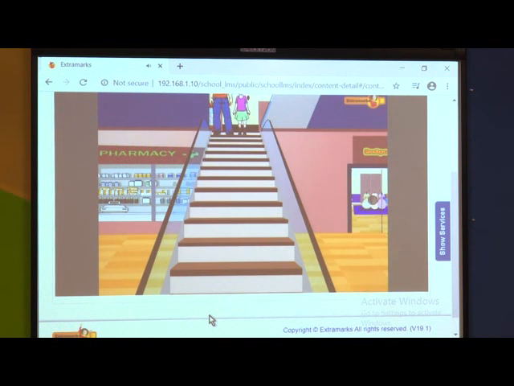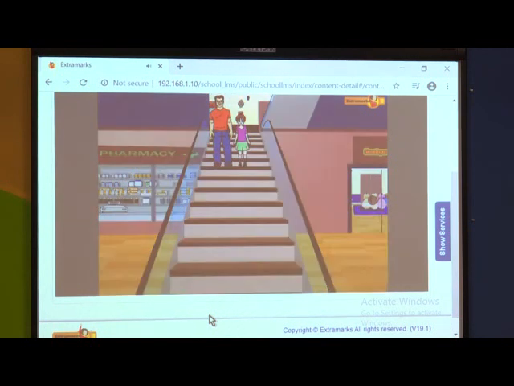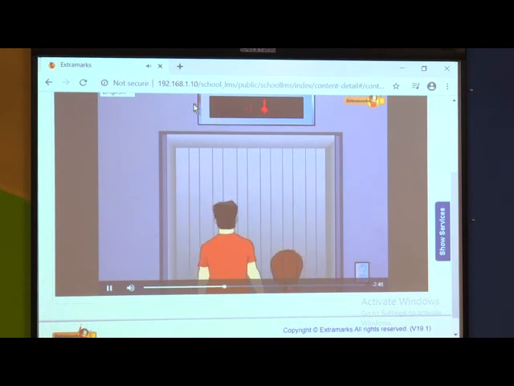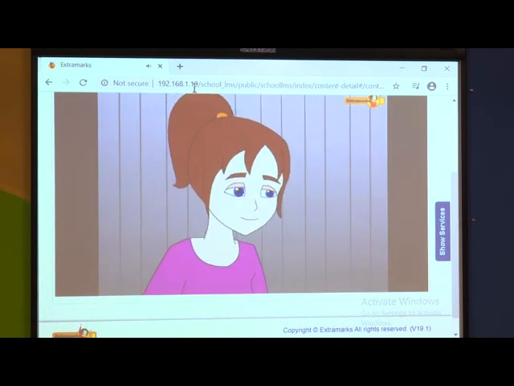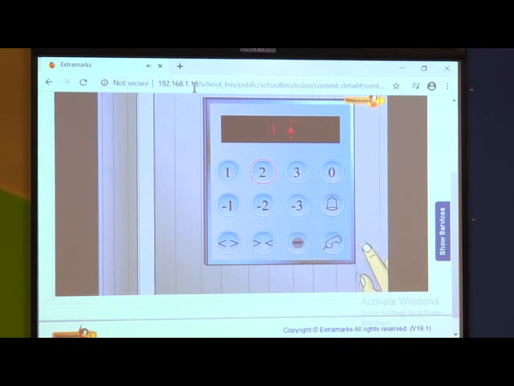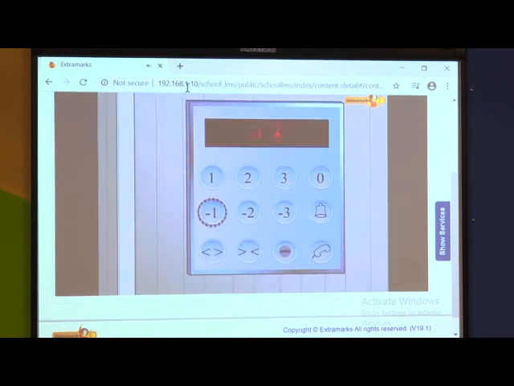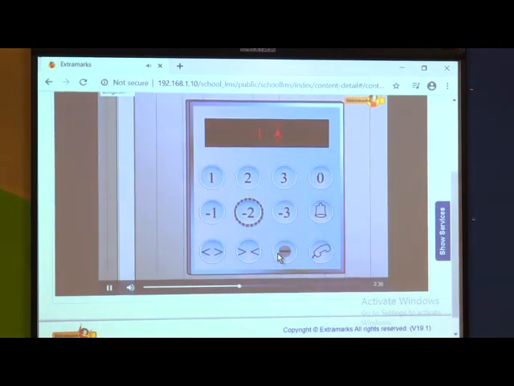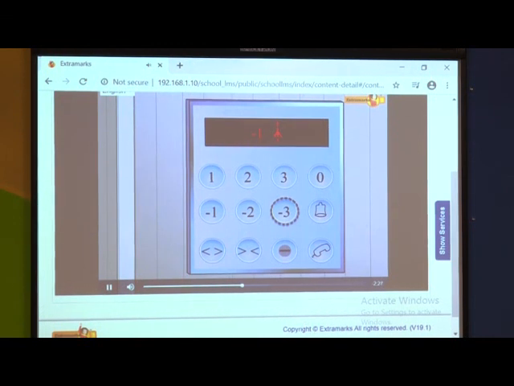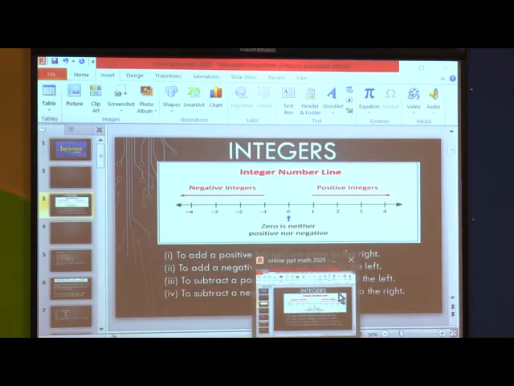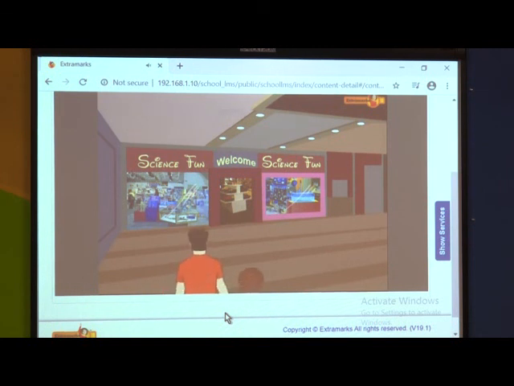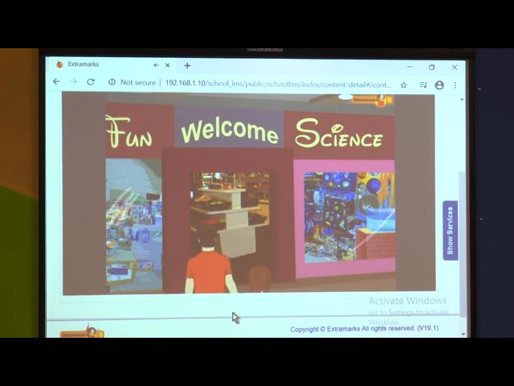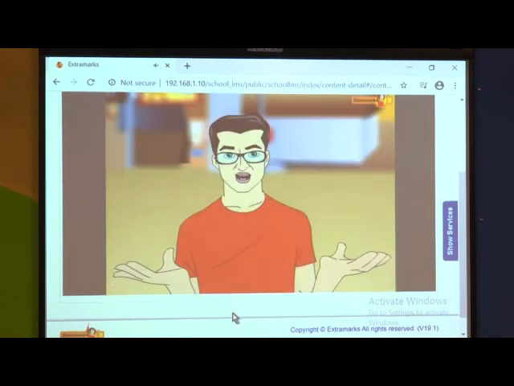0, -1, -2, -3, -4, -5. Here, -1 indicates first basement, -2 indicates second basement, and -3 indicates third basement. Yes, baby. Kathy, look here.